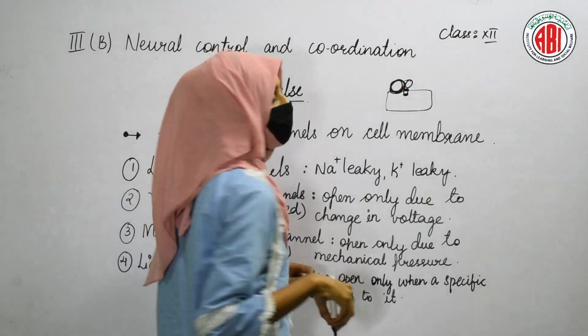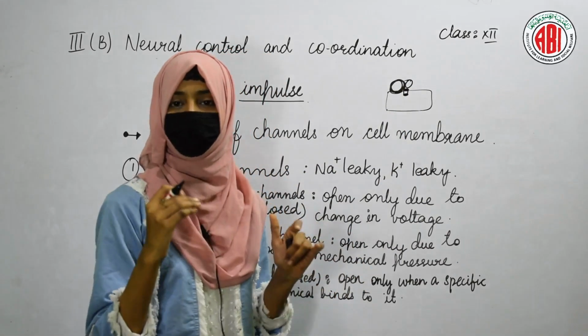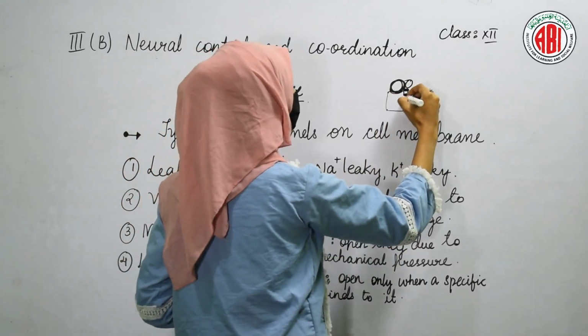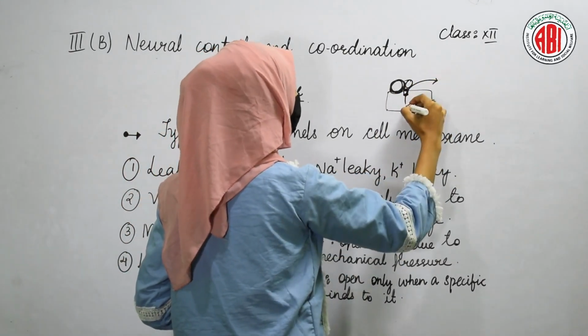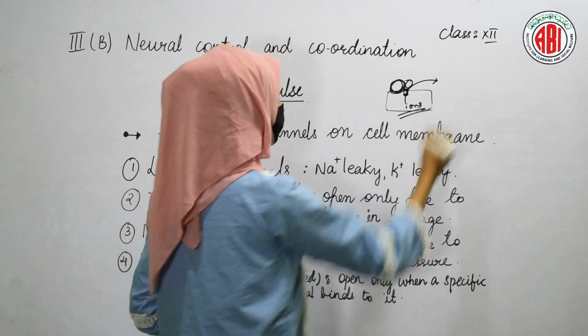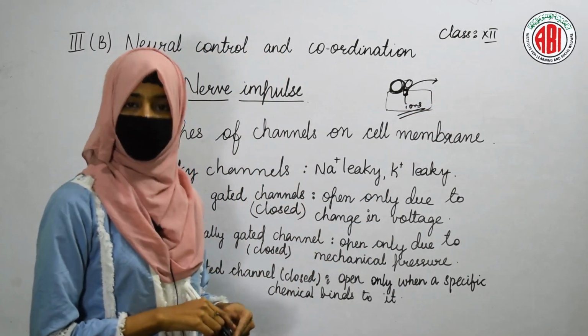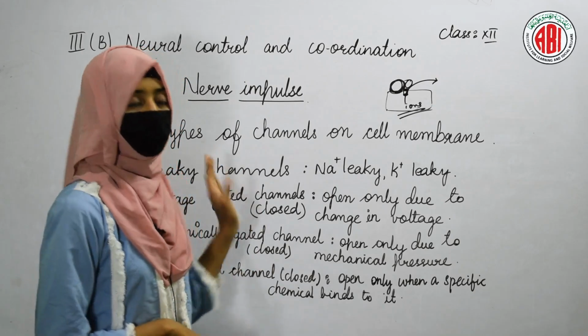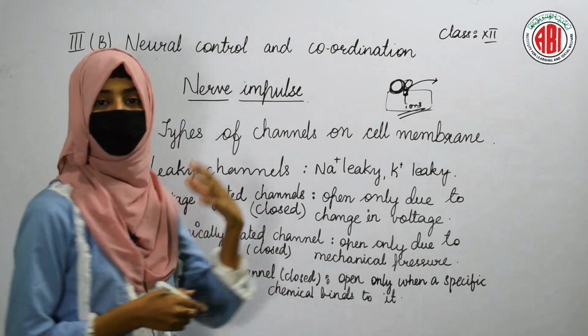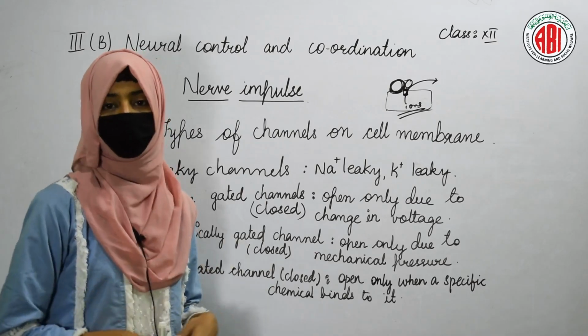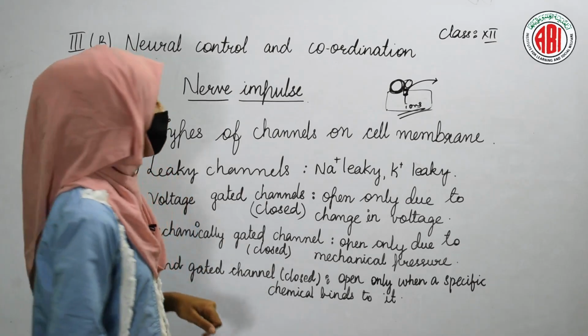If a chemical binds to the cell membrane of a cell, these channels open and the movement of the ions takes place. So in this way, different types of channels allow the movement of ions out of our cell into the interstitial fluid, and some of the ions can move into the cell from the interstitial fluid.